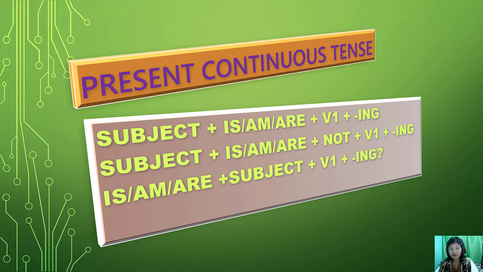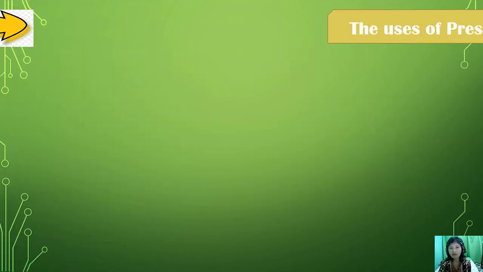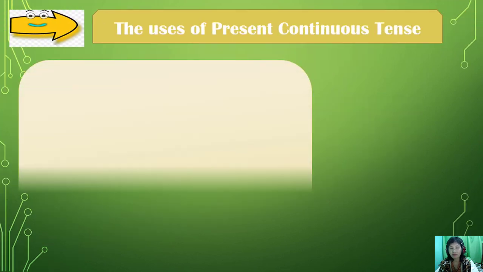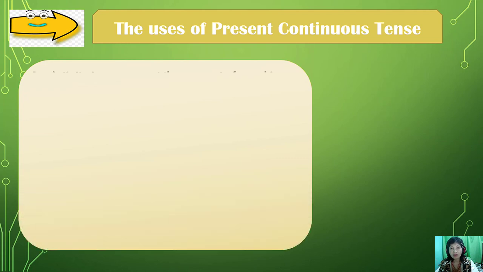Why did I write verb 1 here? Because only the base form can be added by the ing form. You cannot add verb 2 with the ing form. How about the usage of present continuous tense?